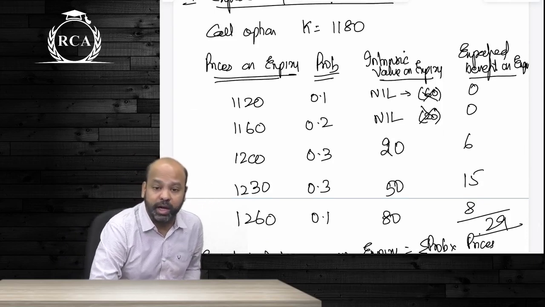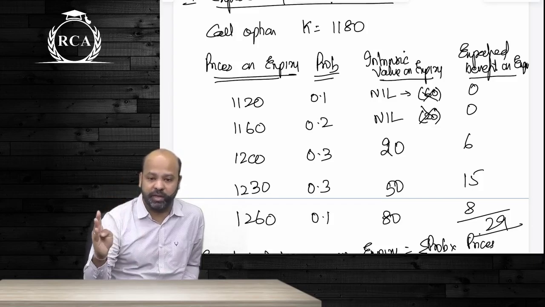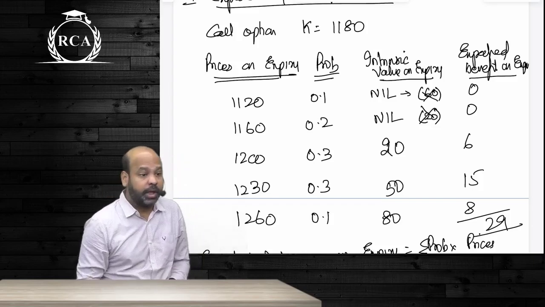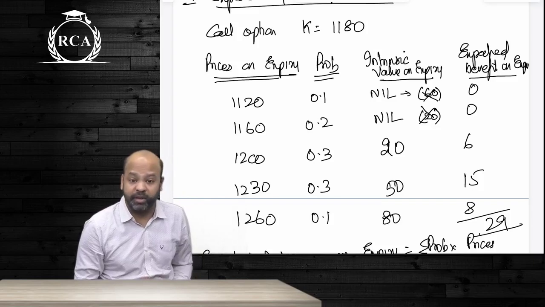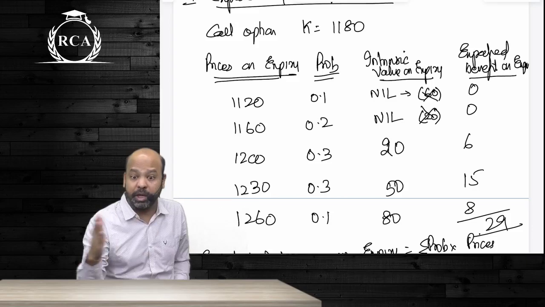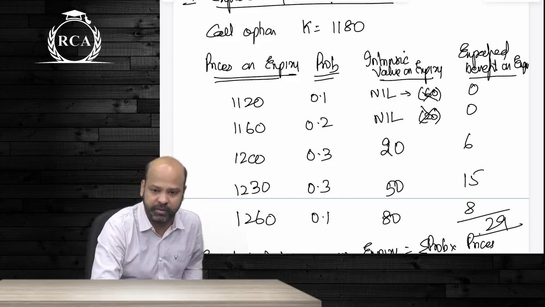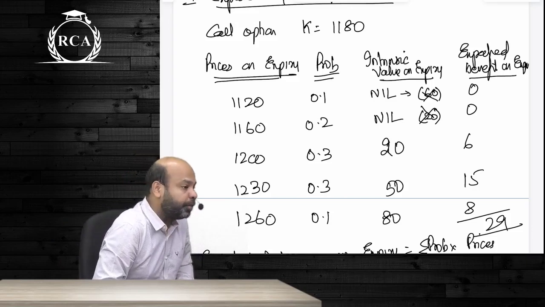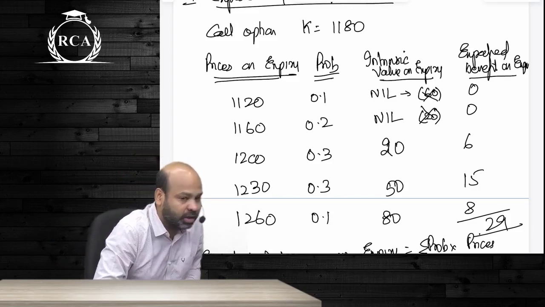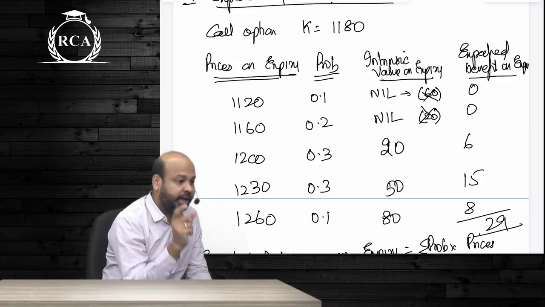In order to arrive at benefit on expiry, you are first supposed to compare individual prices with the strike price. Please do not compare expected spot price with strike price. Do not multiply all the prices with the probabilities and then directly compare one single price with the strike price. If you do that, you will be assuming that the option is an obligation and not a right. You have to compare individual prices with the strike price, then get the benefit on expiry.